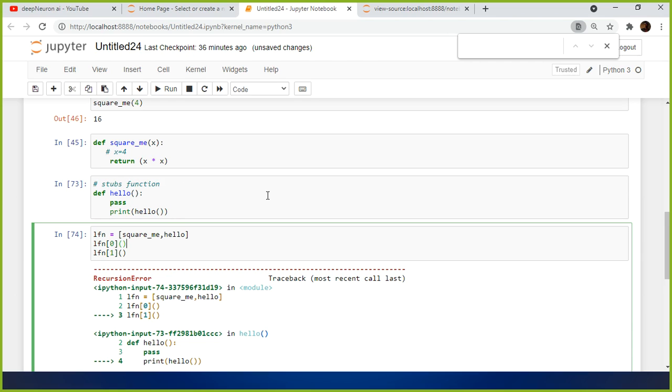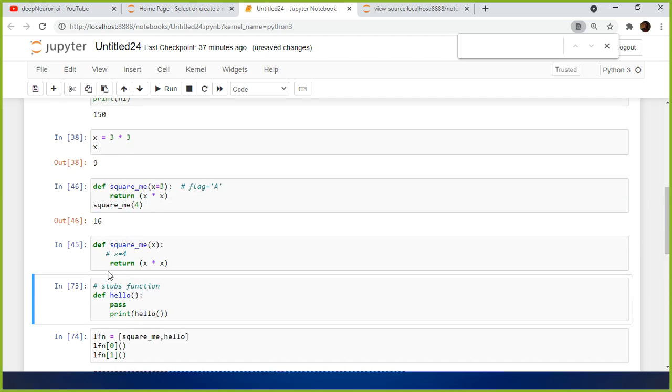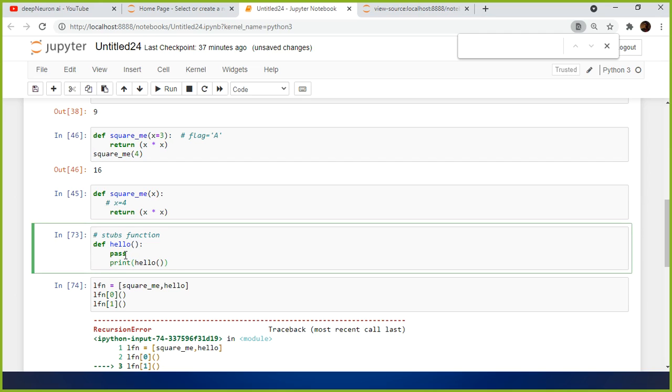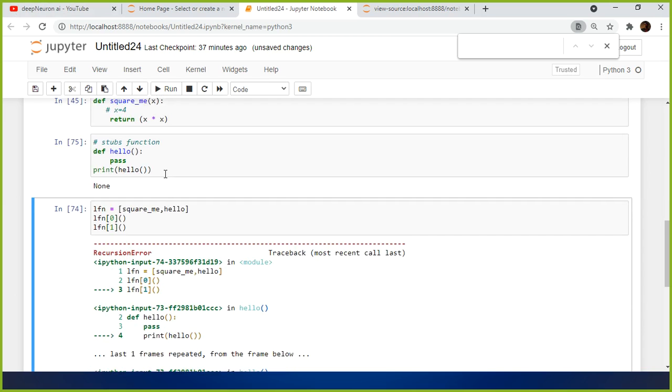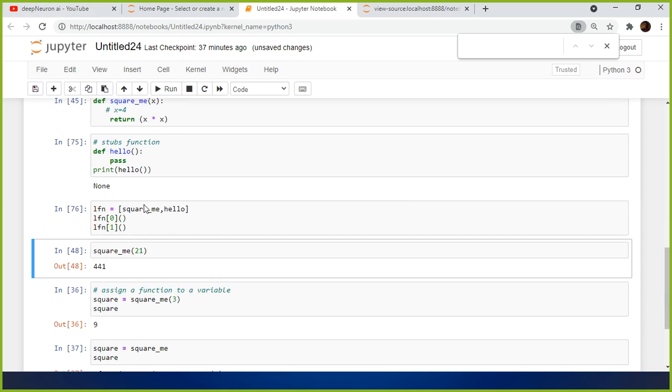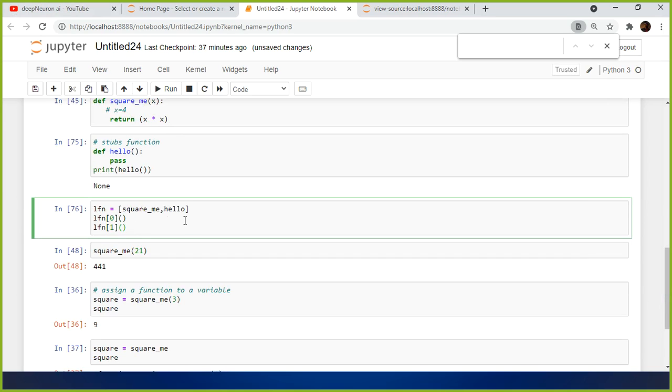See, I was talking about three types of functions. One is the built-in function. The second one is the user-defined function. The third one is the anonymous function. And we have something else called the recursion function. Within this function, I'm calling the same function. Hence, it is called a recursion function. I'll show you what a recursion function is a little later. Okay, and ideally, I should have shown you there. Yeah, so this is how you can store multiple functions in a list.